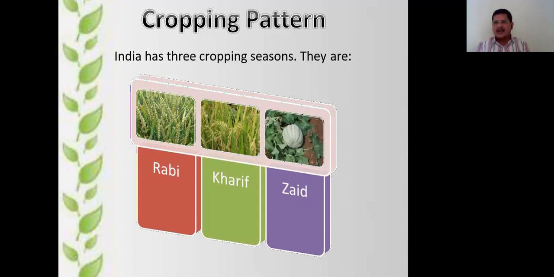Our culture depends on that, our occupation depends on the monsoon. So that's why we have a very good bonding with our traditions and cultures also, because we even celebrate our festivals depending on these cropping seasons along with the monsoon.